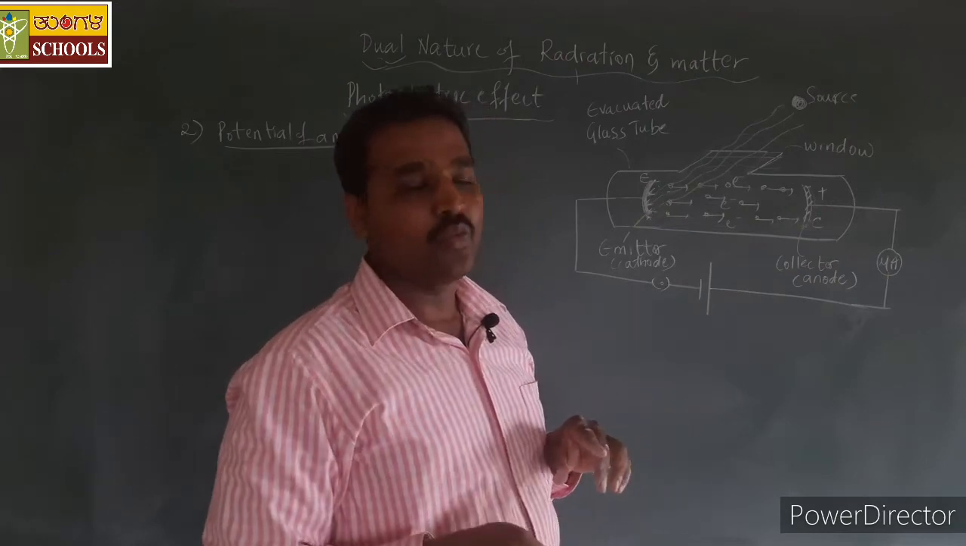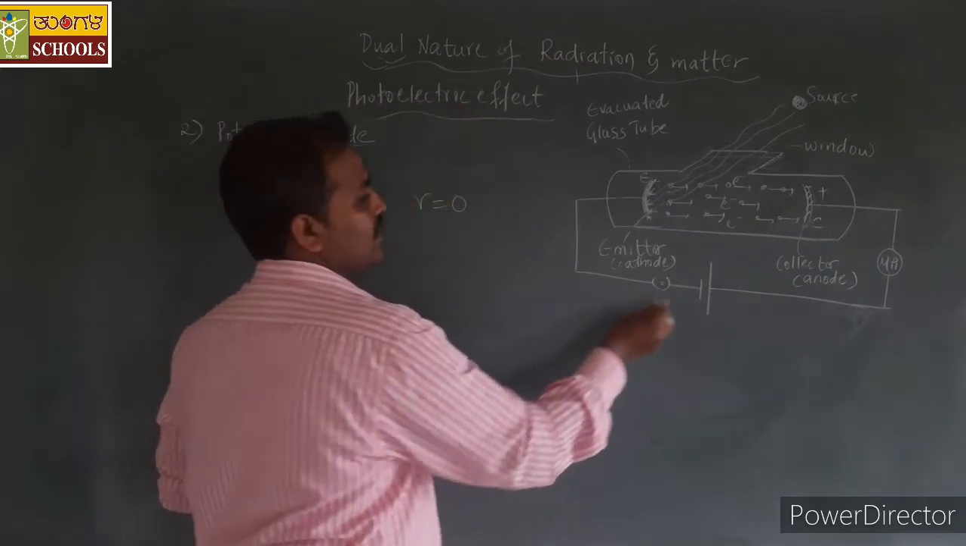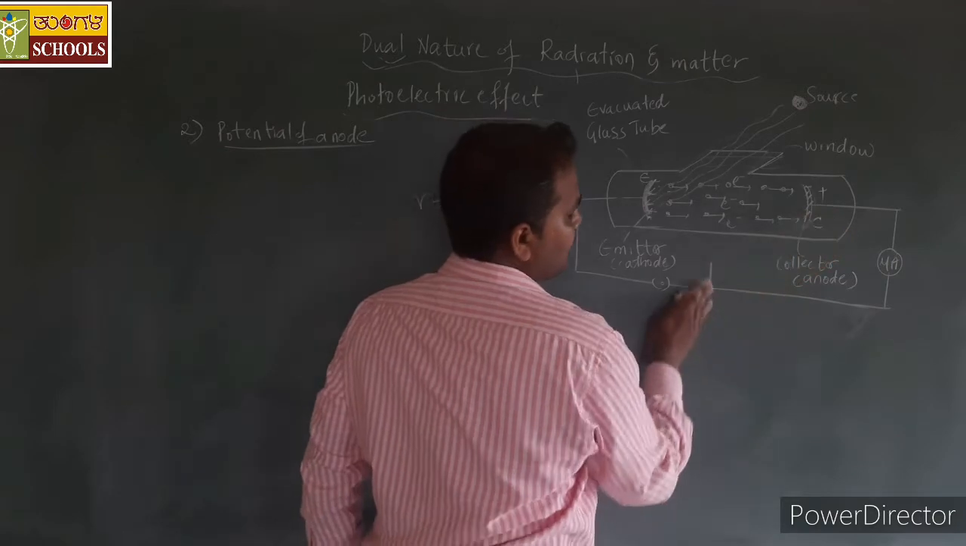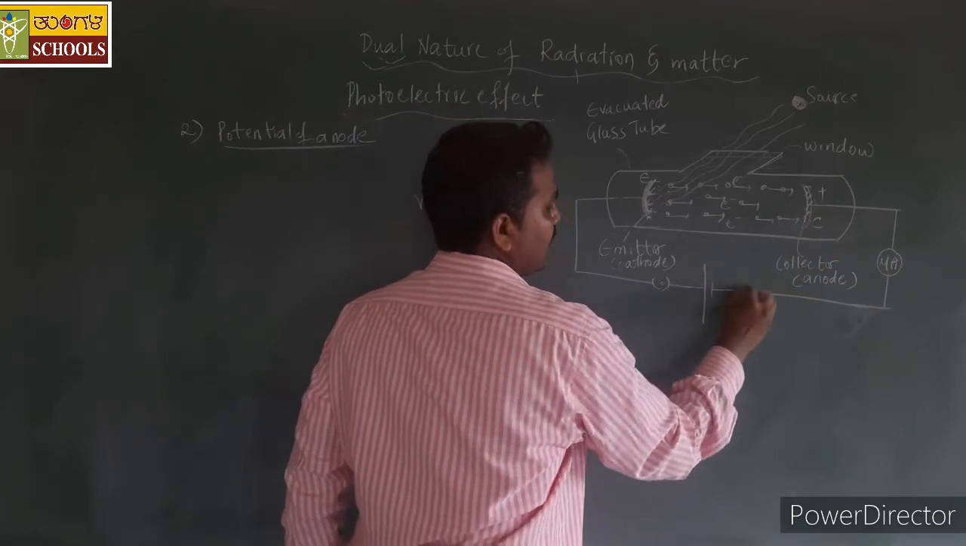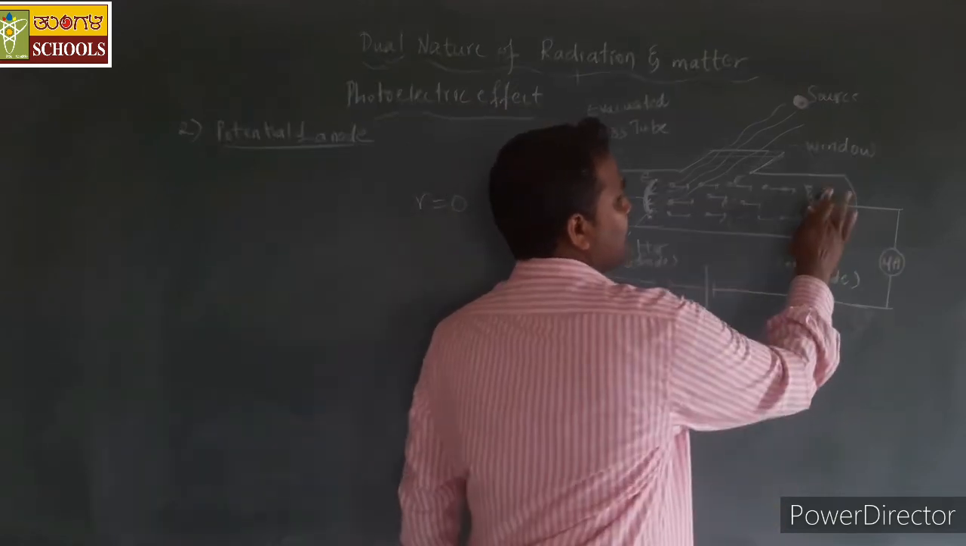Then we shall understand what happens when this collector plate is made the cathode. When it is made the cathode, this will be negatively charged.